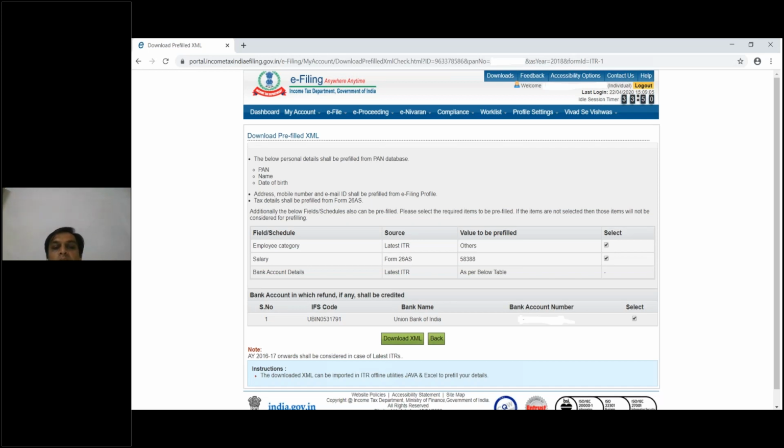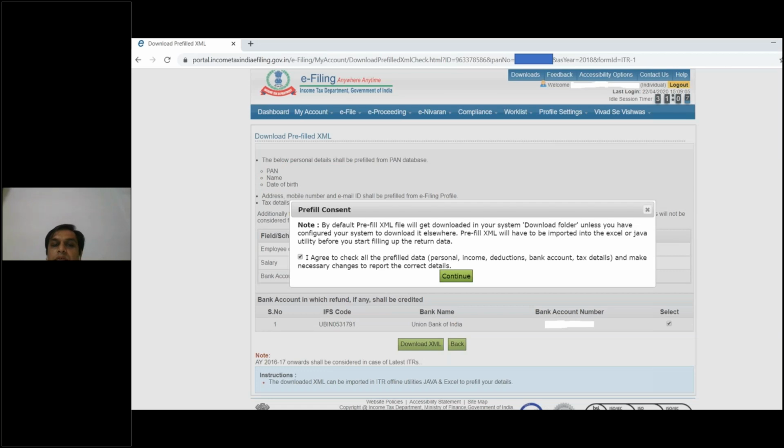Okay, for bank account details, whichever bank accounts from last year you are still operating, you just have to select that and download the XML. As you download, you will again get an option, unless you have configured your system to download it elsewhere. The pre-filled XML will have to be imported into Excel or Java utility before you start filling up the return data. So all the basic information from the XML would be taken into the Excel or Java utility.